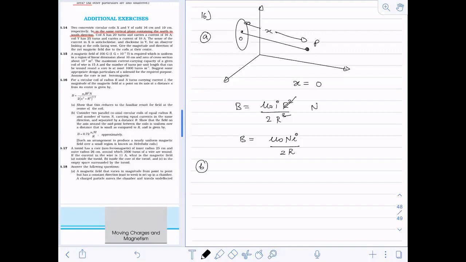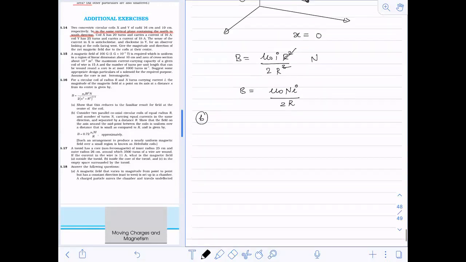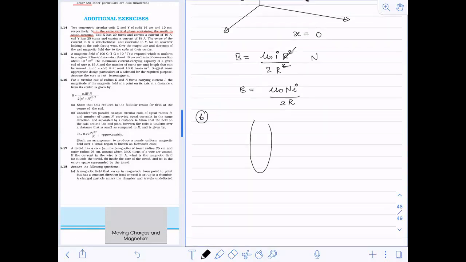What are they saying? Consider two parallel coaxial coils. The axis must be the same, the axis is like this.